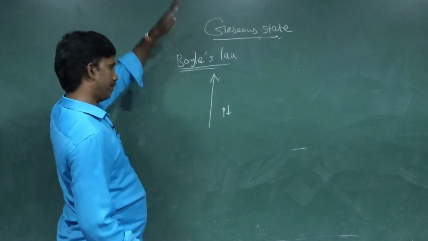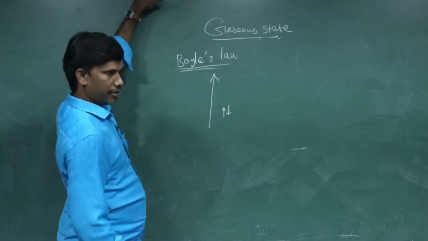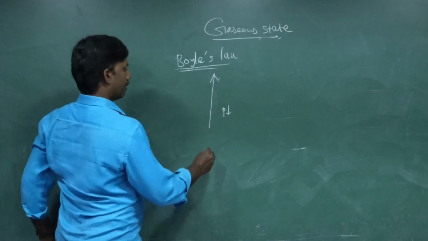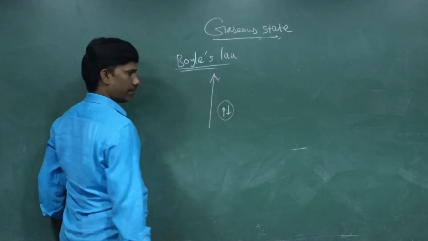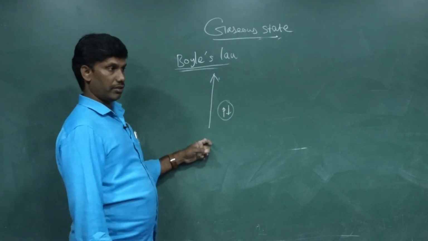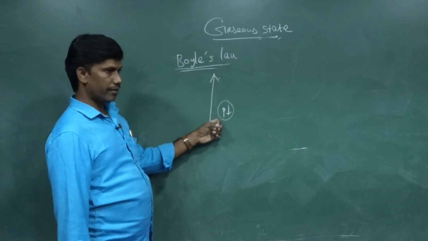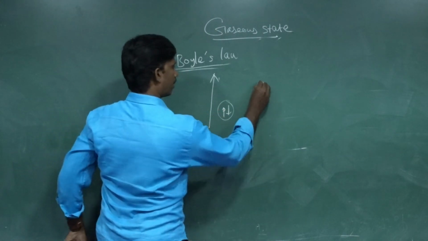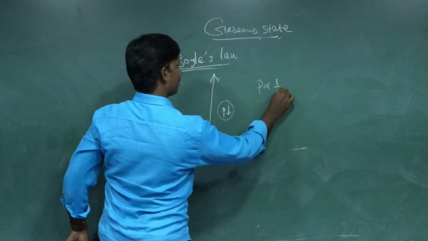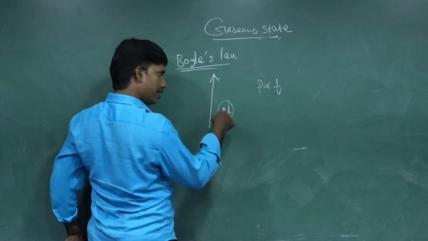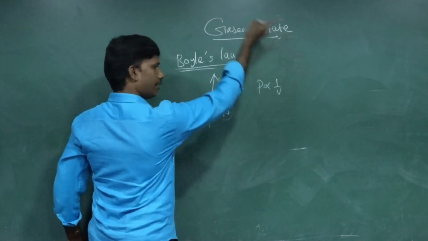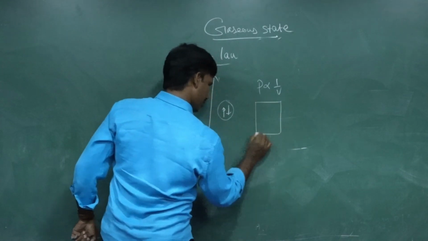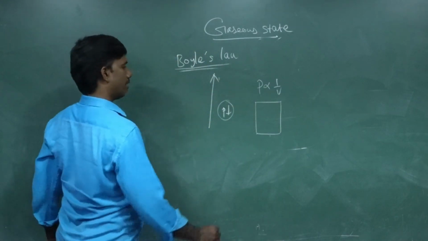When an aeroplane takes off, the altitude increases. As you go on moving up, the pressure is reduced. If pressure is reduced, volume will increase. According to Boyle's law, pressure is inversely proportional to volume. Pressure decreases, volume automatically increases. So imagine this is a room with 10 or 20 members.